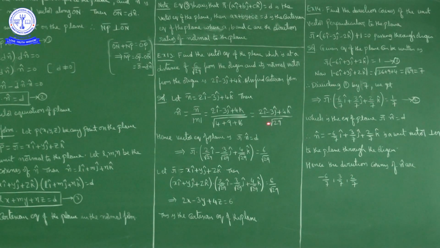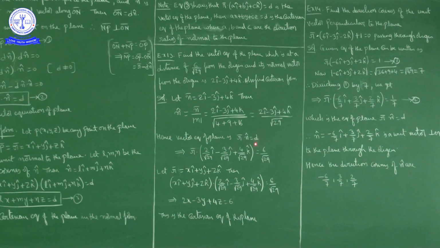Denominator root 29, numerator is 2i cap minus 3j cap plus 4k cap. So the unit normal vector is what? The unit normal vector is 2 by root 29 i cap minus 3 by root 29 j cap plus 4 by root 29 k cap.